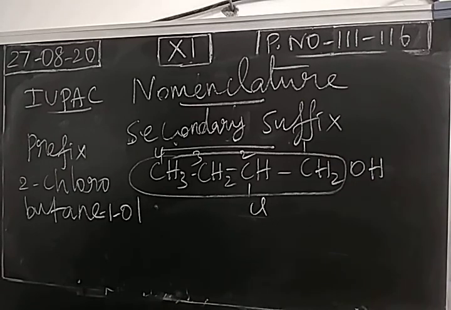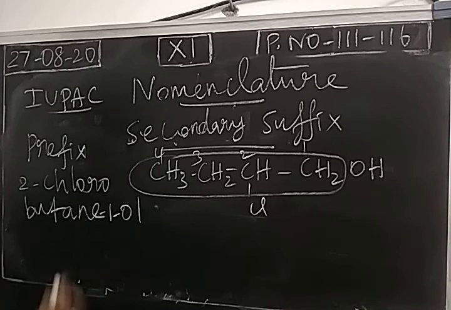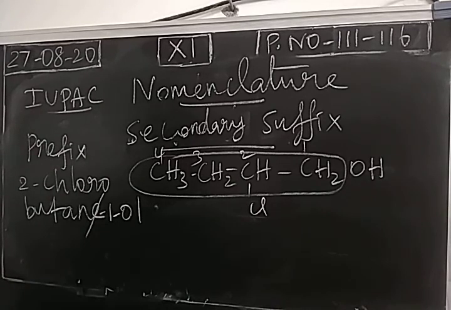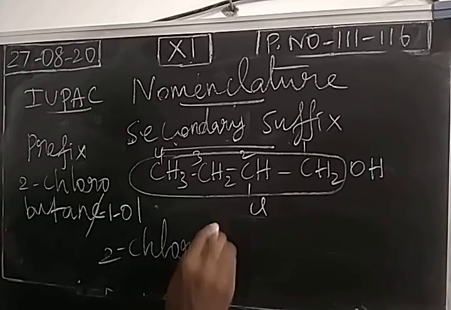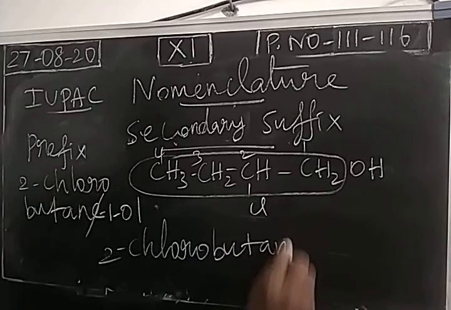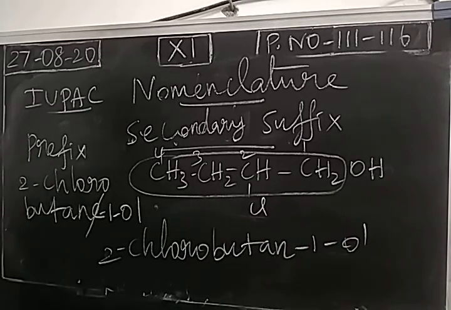Now when we join primary and secondary suffix, the last letter of the primary suffix will be struck out. This is a general concept. So what is the IUPAC name for this compound? 2-chlorobutan-1-ol. So this is the IUPAC name of this compound.